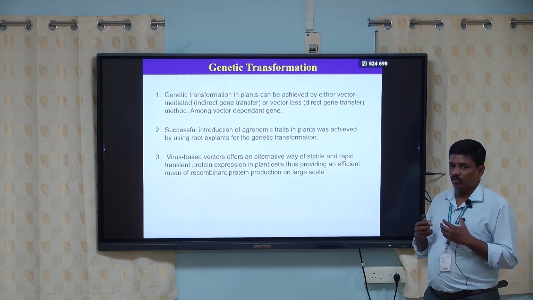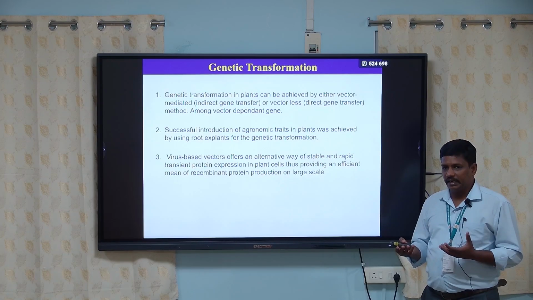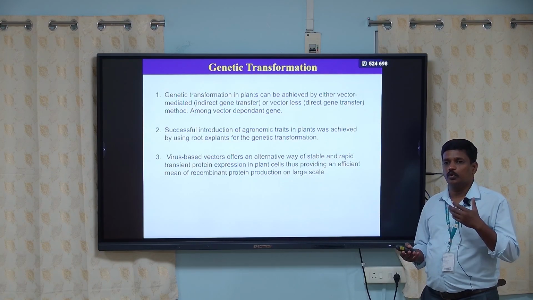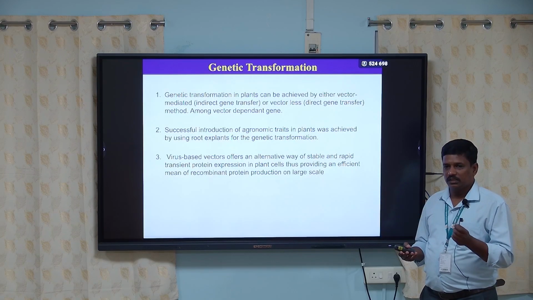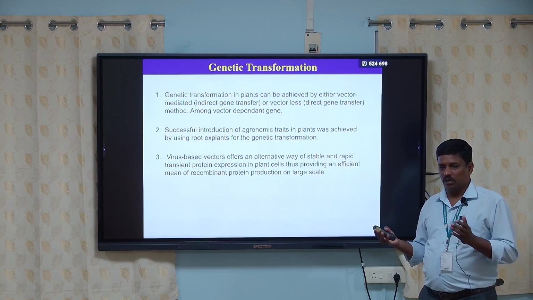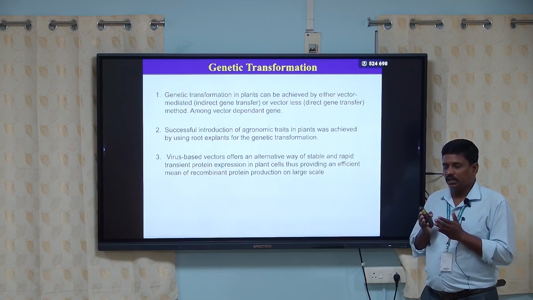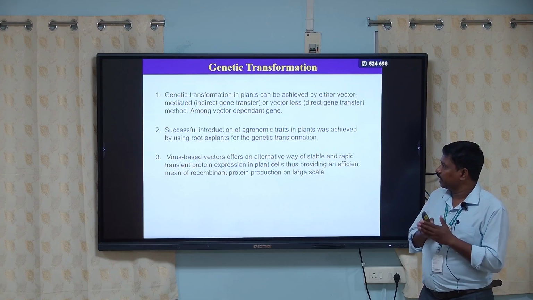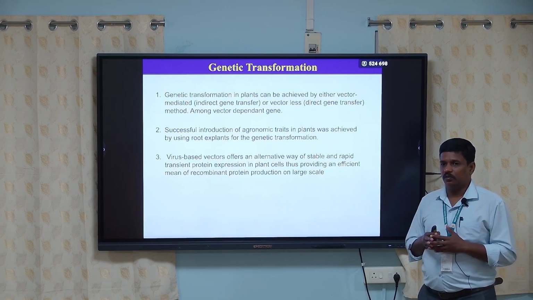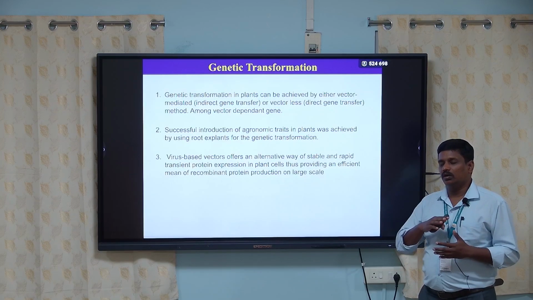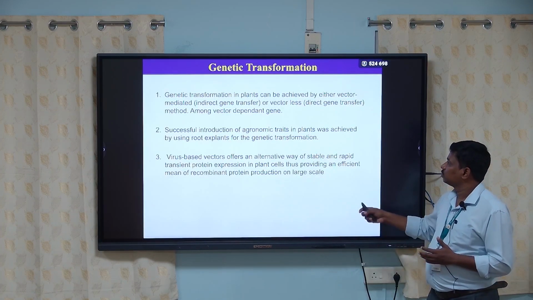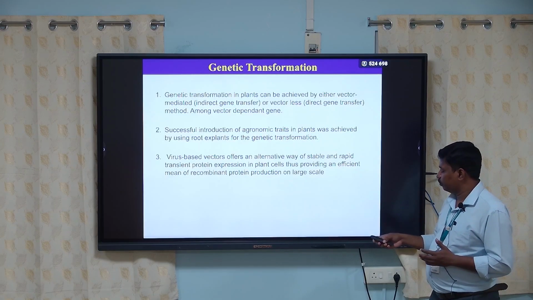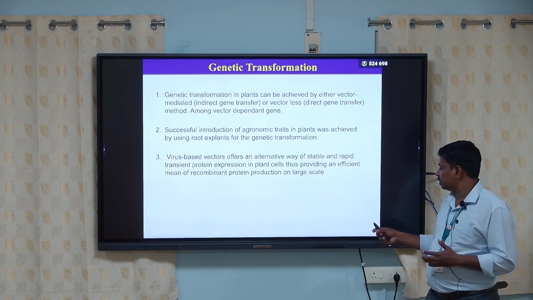For any genetic transformation, if you would like to produce GMOs, genetically modified organisms, where a gene is transferred from one organism to another plant, the intermediate technology is plant tissue culture. Without plant tissue culture, it is not at all possible to transfer one gene to another organism. So that is one of the important applications of plant tissue culture.